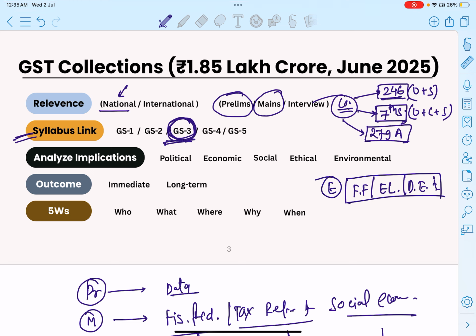After that, the fact sheet is directly relevant to the Economic Survey 2024-2025, GST Council recommendations, and Ministry of Finance data. So this news is directly connected with your polity section, your economic section, and your report section.